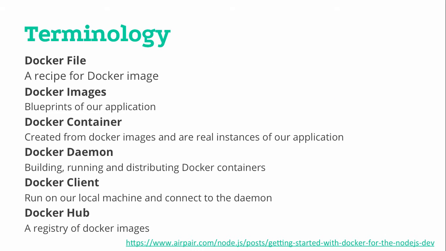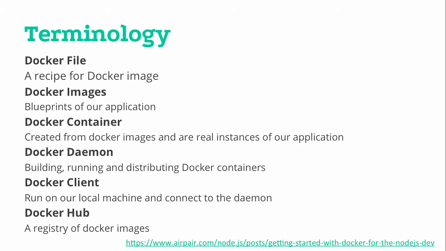So terminology, we will be using these terms pretty intensively today. Dockerfile, which can be perceived as a recipe for a Docker image. Docker images are the blueprints of our applications, while Docker containers are actually live instances of these Docker images.